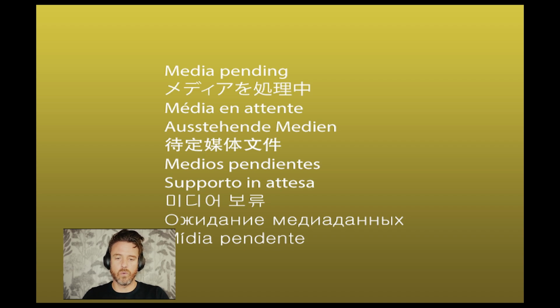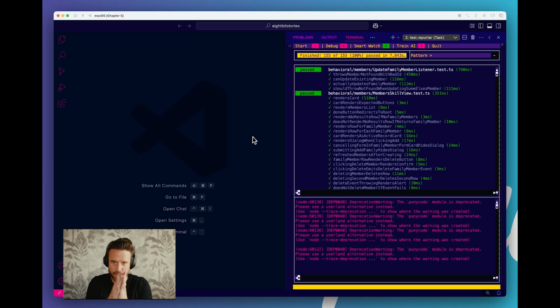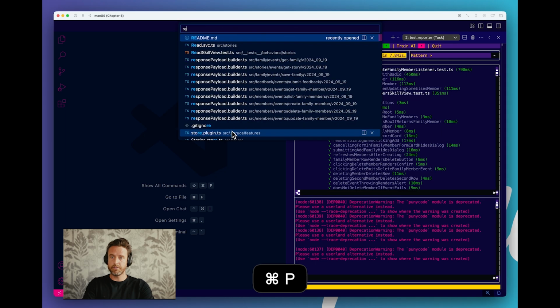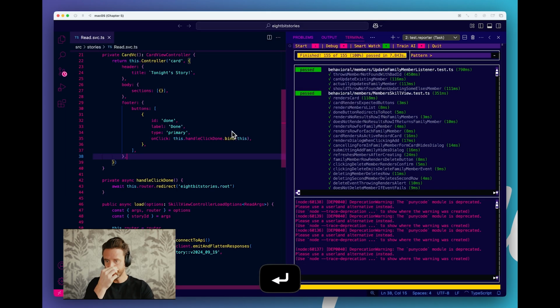Last bit, if we look at the wireframes, is a share button. Okay. So next up, let's share. All right, you ready for some invite? So let's just start with adding the invite button. I'm going to jump into the read skill view controller. For those who've been following along,